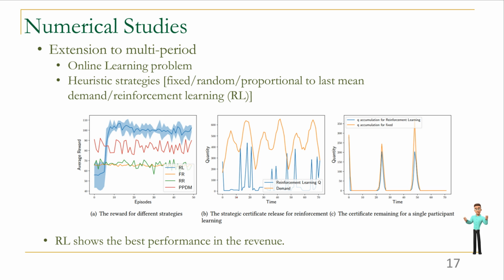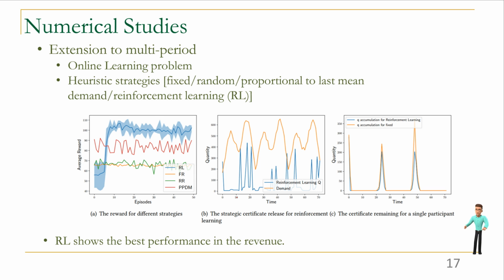We choose the fixed release, random release, the proportional to last mean demand release, and RL release for the problem. From the results, we can find out that RL shows the best performance in the revenue. Figure B shows that the release of the certificates often increases when the demand in the following period increases for the RL. It shows that RL tends to store more spare certificates when demand is slightly increasing.